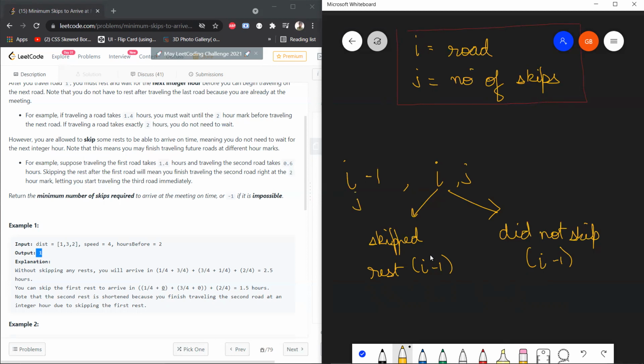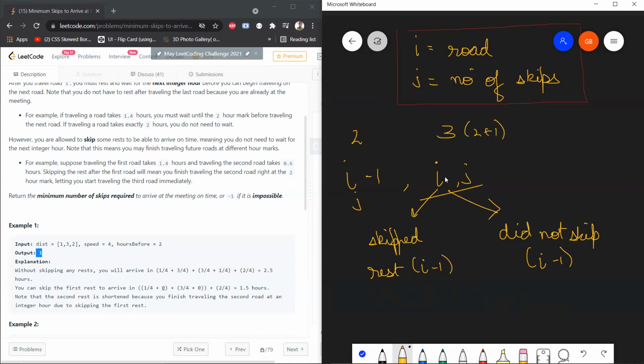Now for this particular state, let's say that you skip rest and you were coming from the I minus 1th. So you skipped your rest, which means that the current state will be 1 plus the previous state. If the previous state was 2 and you decided to skip the rest, then the current state will be 2 plus 1, which is 3.